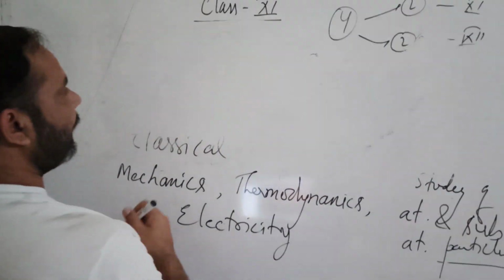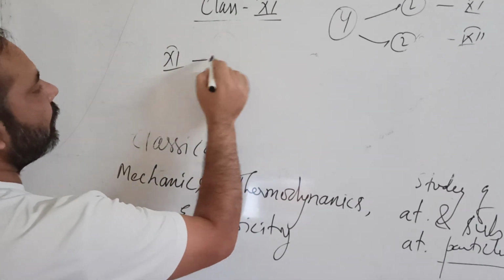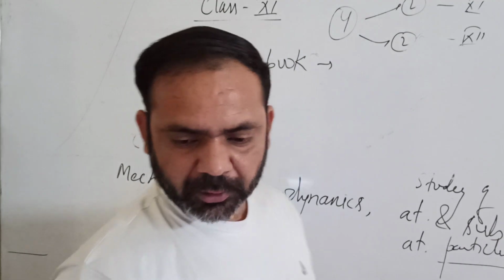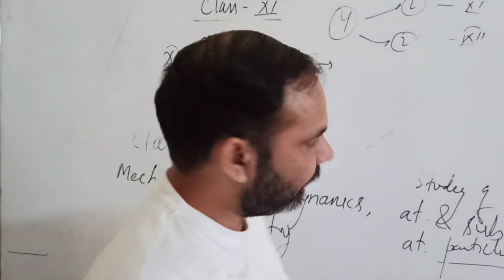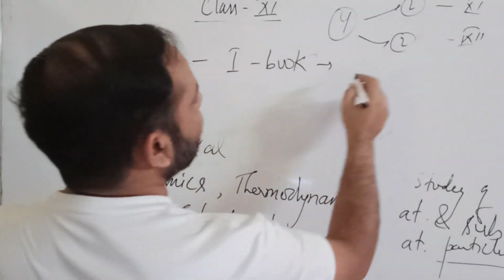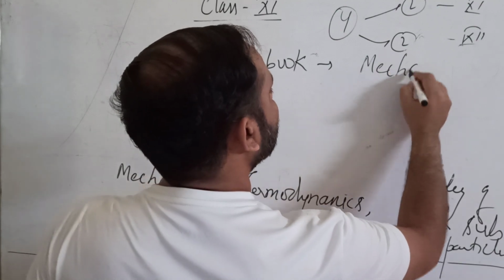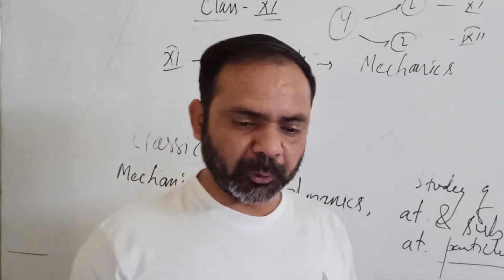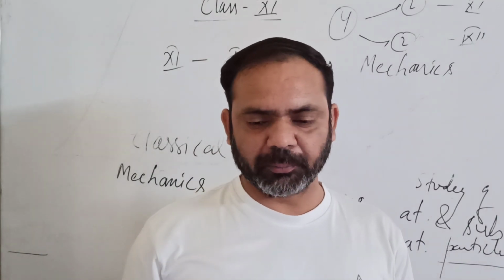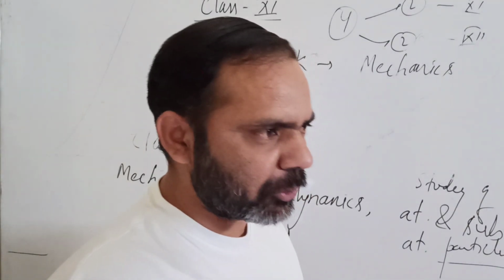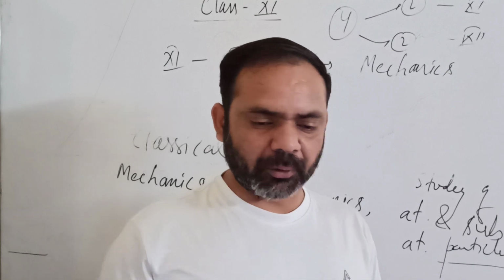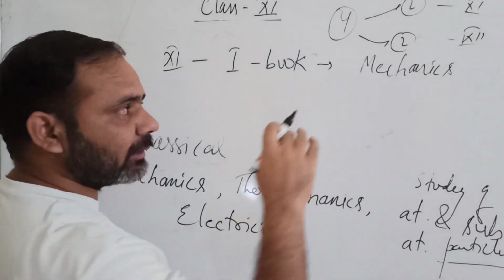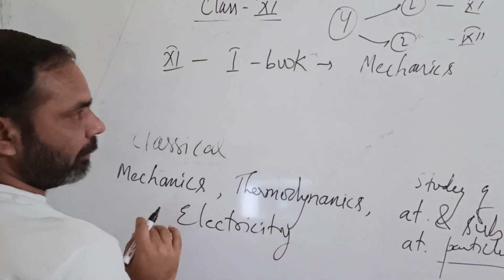Your class 11th first book is related to mechanics. Mechanics means the study of motion, the reason of motion, all these things like force, work, energy, power. So your class 11th first book is completely sticking to mechanics.